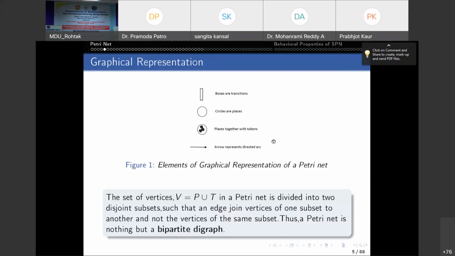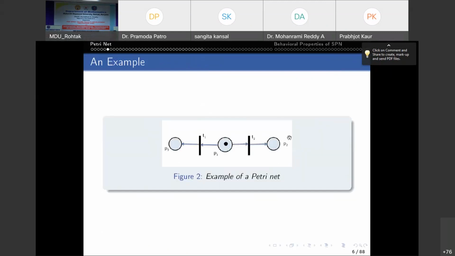So these are the elements of graphical representation, and graphically we can represent a Petri net like this. Here we have 3 places, because places are represented as circles and transitions as boxes. So we have 3 places here, P1, P2 and P3, and two transitions, T1 and T2, right? And these 2 sets are disjoint. And what about I minus (P,T) and I plus (P,T)? I minus (P,T) represents the number of arcs from a place to a transition. So for example, this is your place. You have a directed arc from P1 to T1.